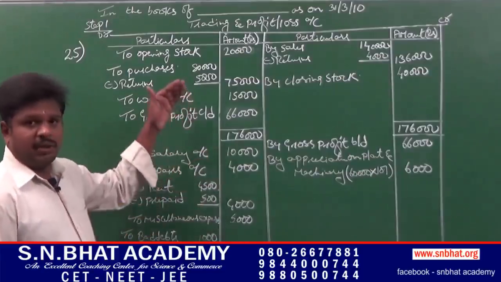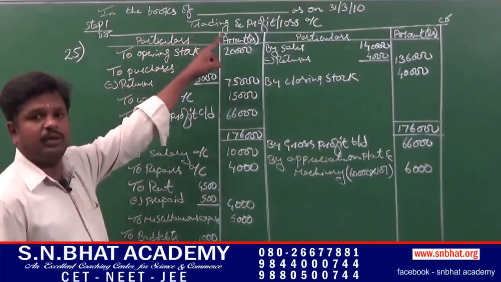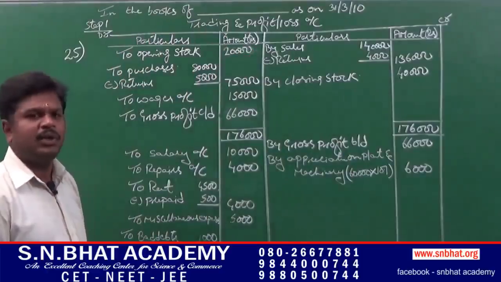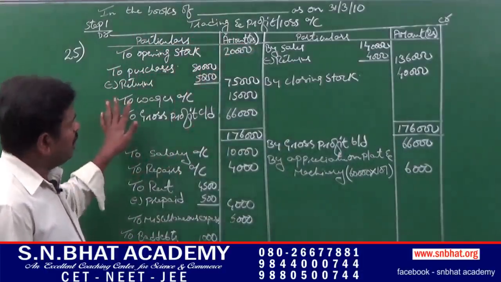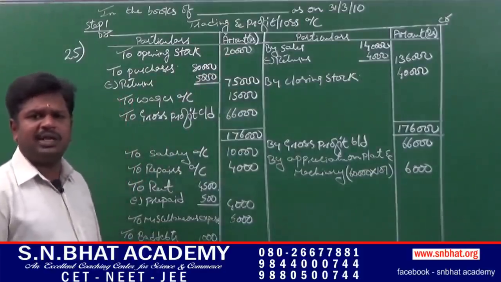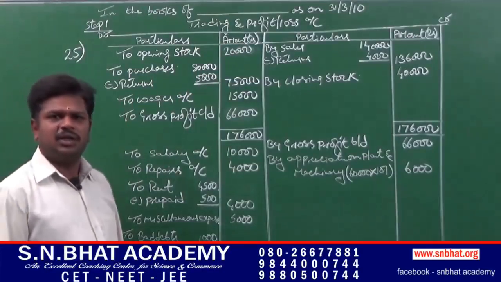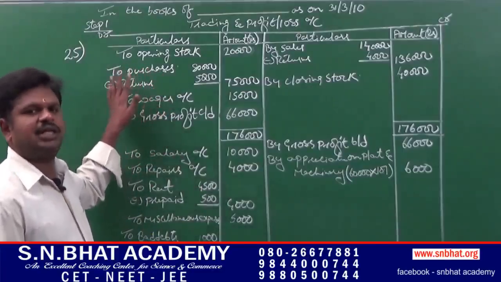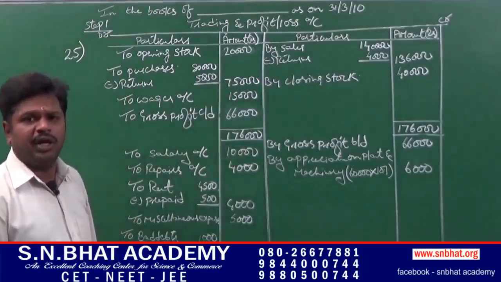Let us prepare the accounts. Before the preparation of accounts, we have to write "In the books of". They had not given any name, so dash, as on 31st March 2010. Step 1, trading and profit or loss account. Trading account and profit or loss account are based on nominal account. Nominal account says debit all expenses and losses, credit all incomes and gains. So each and every expense has to be entered on the debit side, that is the left hand side of the account, and income on the credit side of the trading account.